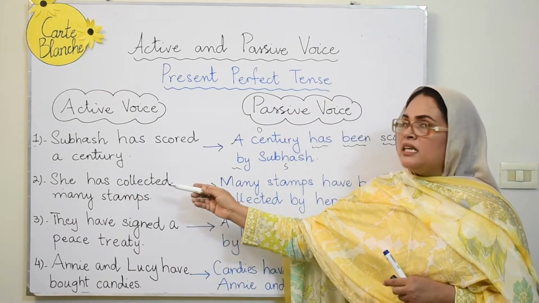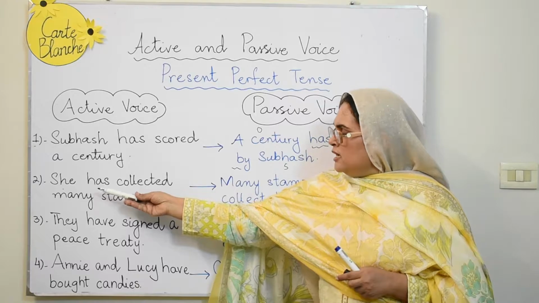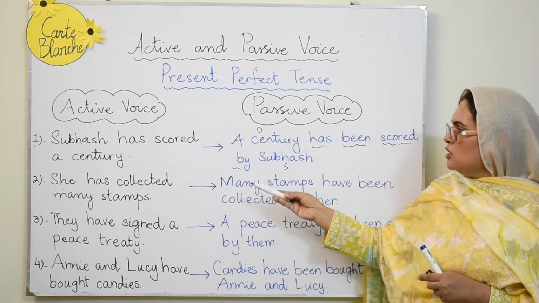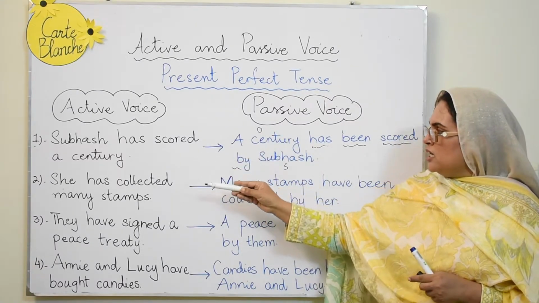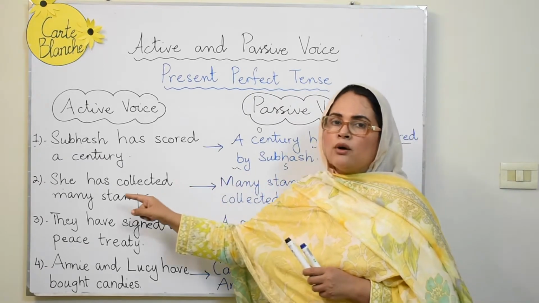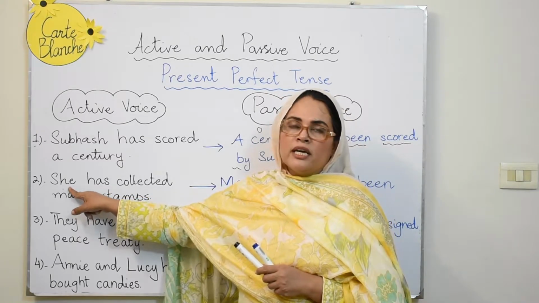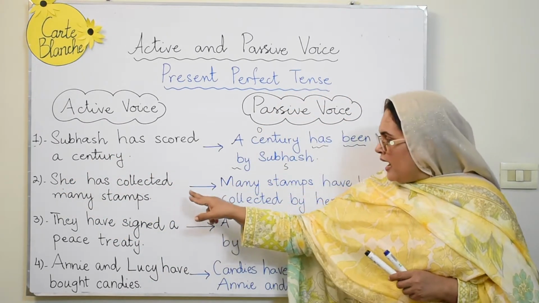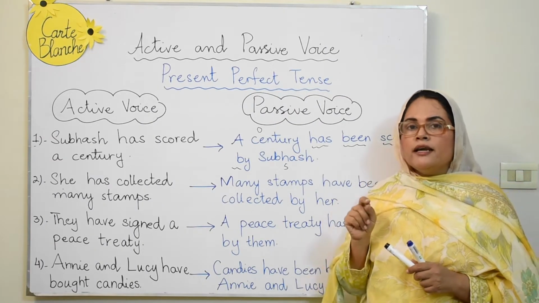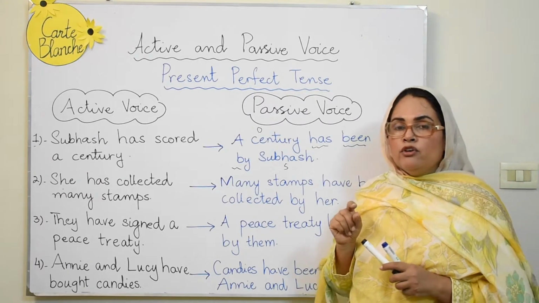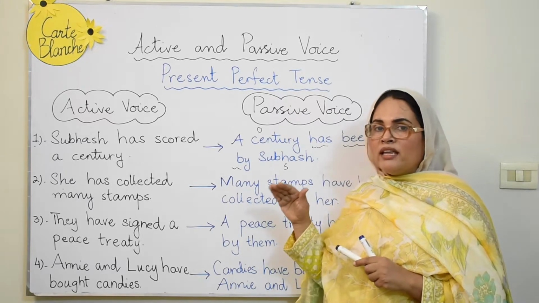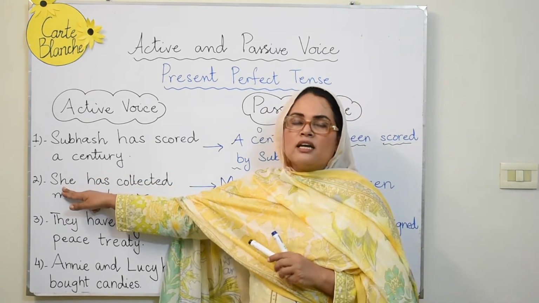She has collected many stamps. So our subject is she, has collected, third form of the verb. Many stamps is the object. So many stamps will be interchanged with she. Now one thing that I want to point out to you people is that when we are using pronouns, as we have got she over here, when we take it to the position of the object, it does not remain as she. For this you need to watch a video related to pronouns, because in the video that I have made related to pronouns, I have discussed three cases of pronoun. When the pronouns are used as a subject, they are called the accusative case.